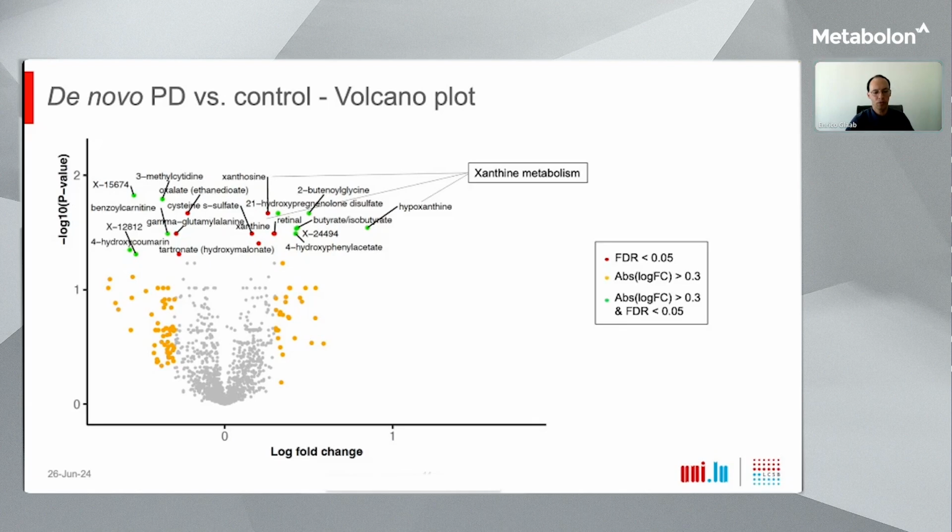And in this plot, the green points represent all metabolites that had both high significance and high effect size. The red points, those that had only high significance. The orange points, those with only high effect size. And the remaining metabolites are shown in gray. So firstly, we see here that we have several metabolites with high significance and also pronounced effect sizes. And secondly, we observed that certain types of metabolites were overrepresented among the significant findings. In particular, as indicated by the black lines on the right, we noticed that multiple top-rank metabolites are involved in the xanthine metabolism pathway, and I will further discuss this on the next slides.